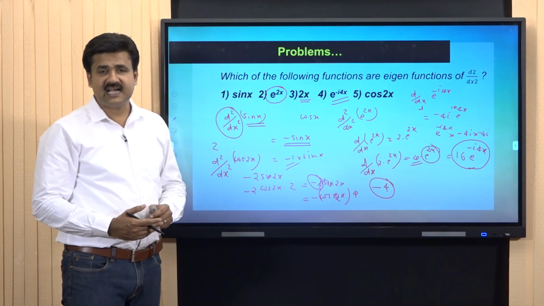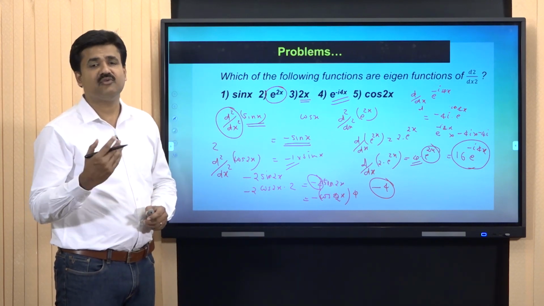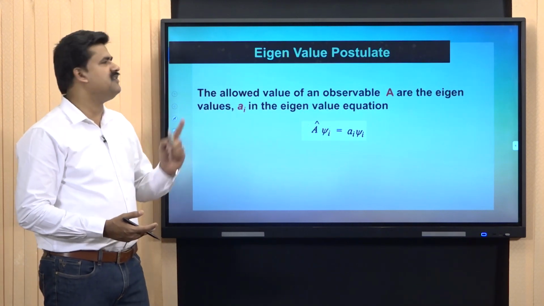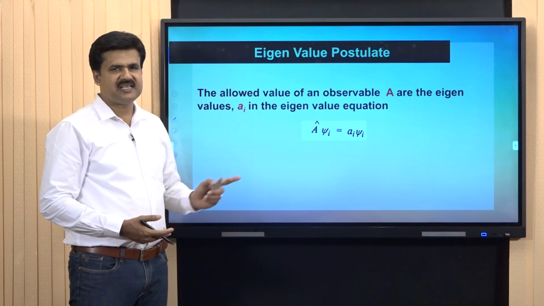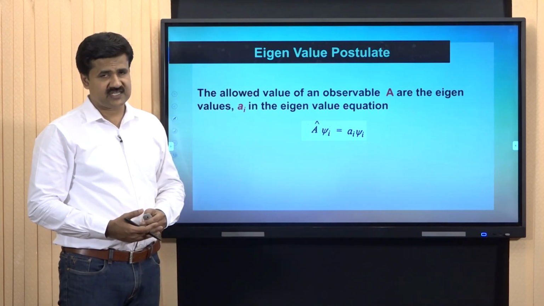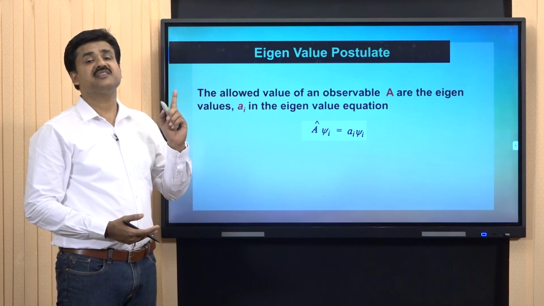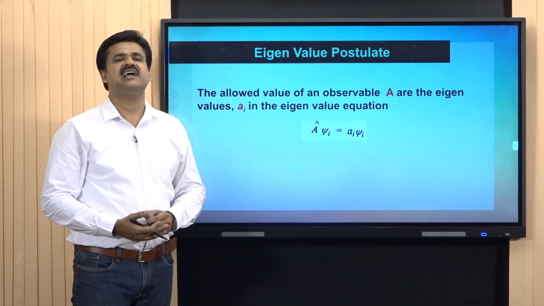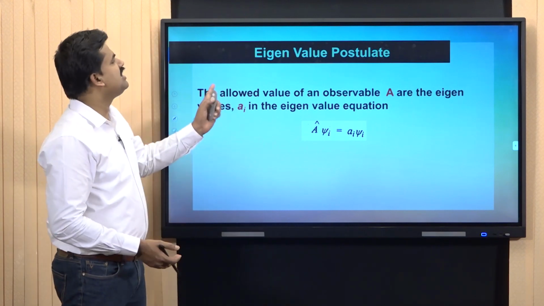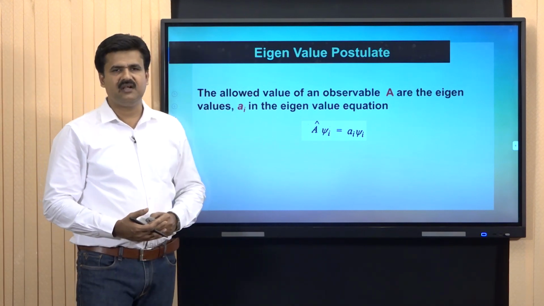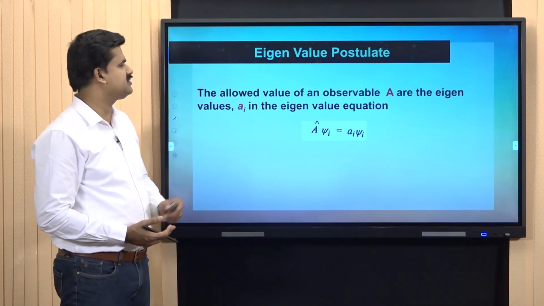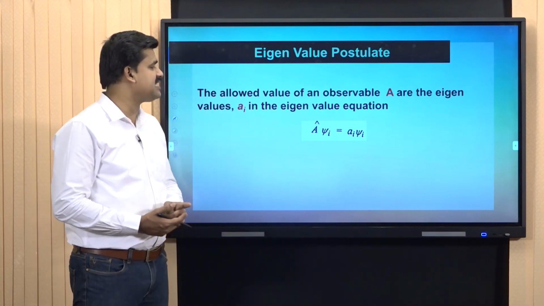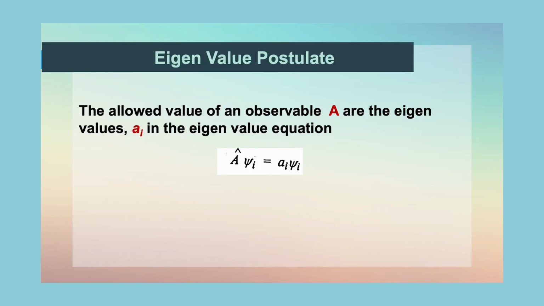Thus, we familiarized the concept of eigenvalues and eigenfunctions. Now, we can move on to the postulate, the eigenvalue postulate. The eigenvalue postulate is one of the important postulates of quantum mechanics, and the statement of the eigenvalue postulate is like this: the allowed values of an observable are eigenvalues a_i in the eigenvalue equation A hat psi_i is equal to a_i psi_i.